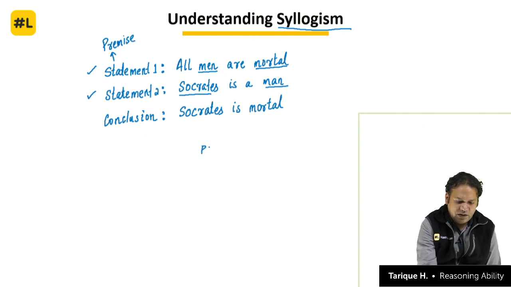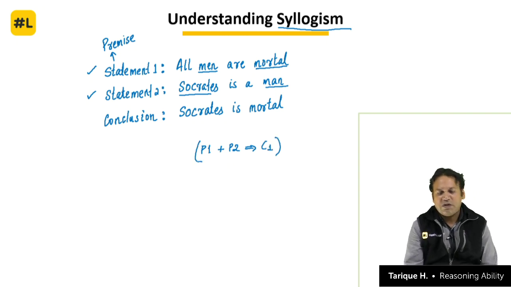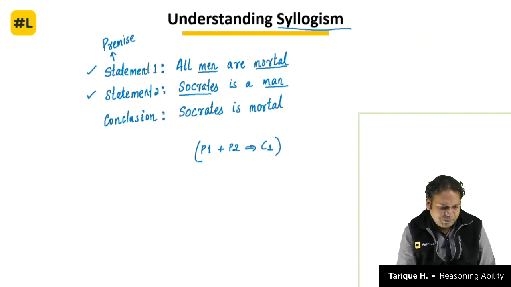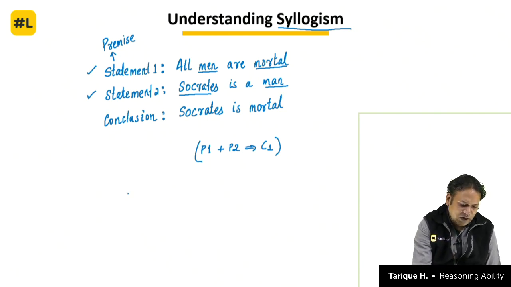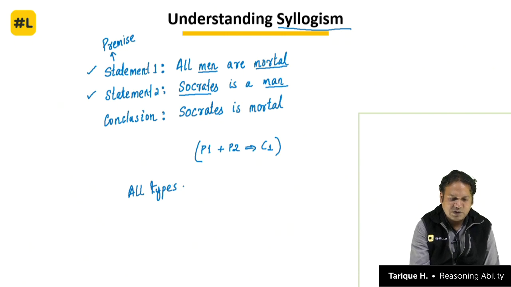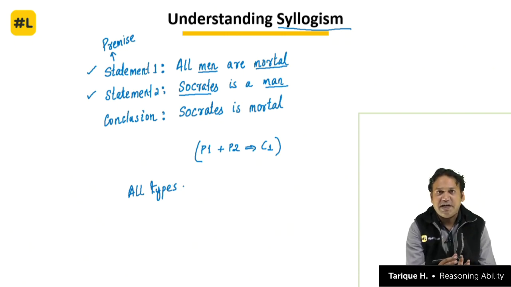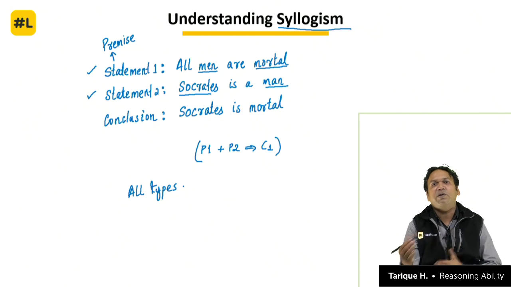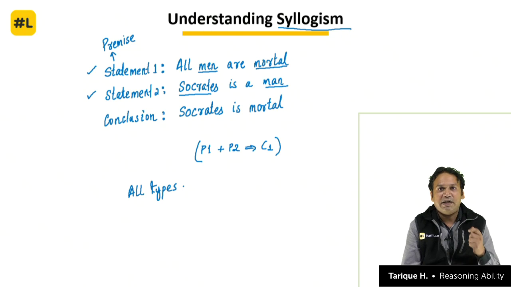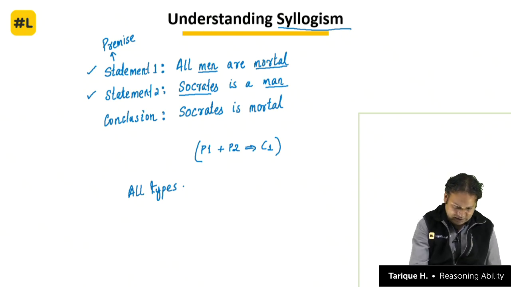So premise 1 plus premise 2 gives a conclusion. This structure of logical thinking is called syllogism. So then what is important? What is important is to understand all types of statements that can come in syllogism, because all we have to do is understand statements, and then by using those statements we have to come to a conclusion, right? So how will we come to a conclusion if we don't know how to understand and interpret the statements?